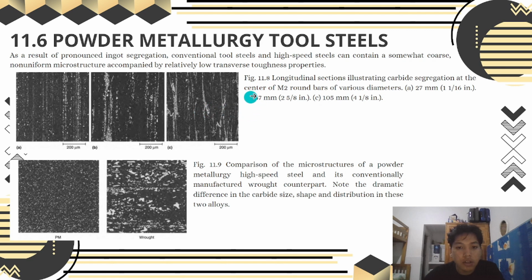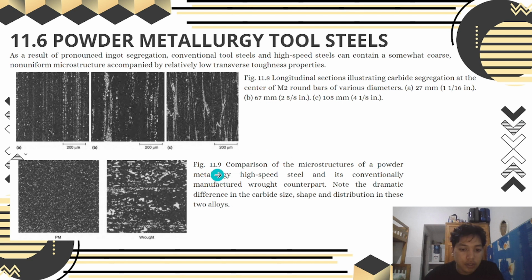In Figure 11.8, longitudinal sections illustrating carbide segregation at the center of M2 round bars of various diameters: Figure A, 27 mm; Figure B, 67 mm; and C is 105 mm.